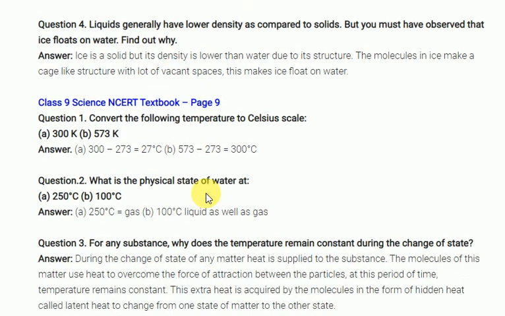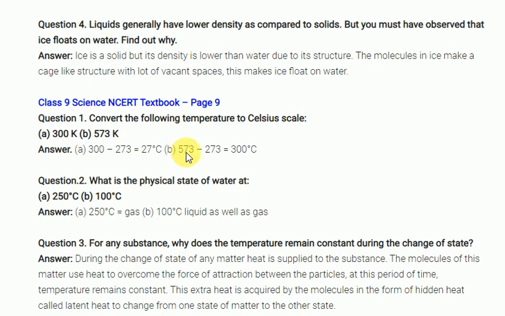Next one is conversion of temperature. How can you convert one unit to another? You already study this in physics. Suppose they have given 300 kelvins and I want to convert it to degrees Celsius. Just subtract 273: 300 kelvins minus 273 is equal to 27 degrees Celsius. Or else, whatever degrees value you get, add 273 and you get the same thing.